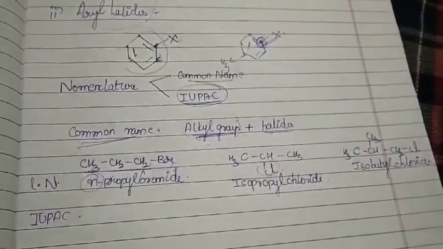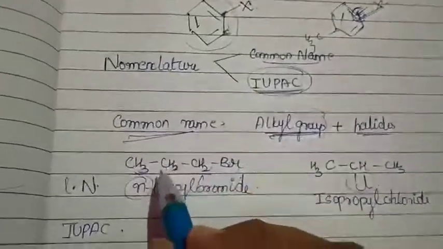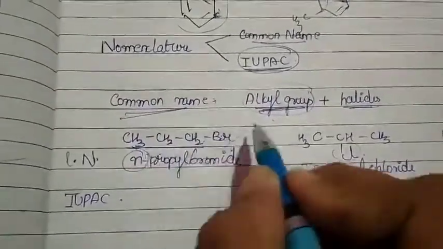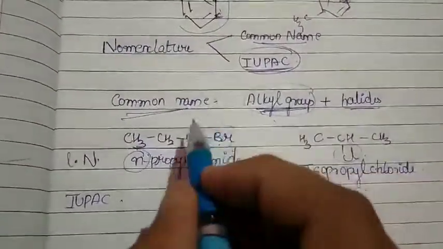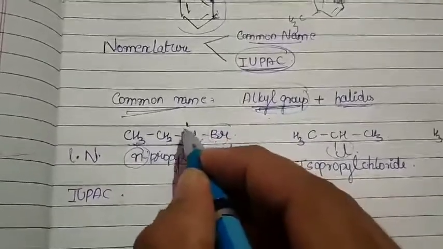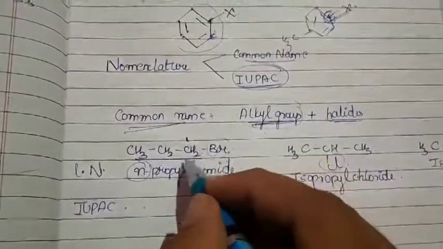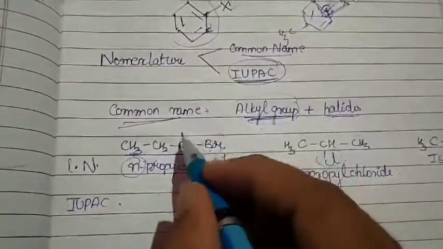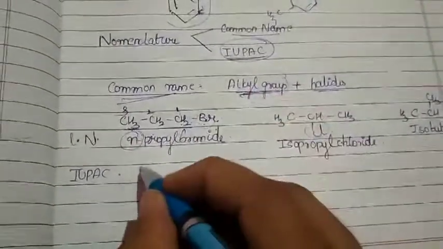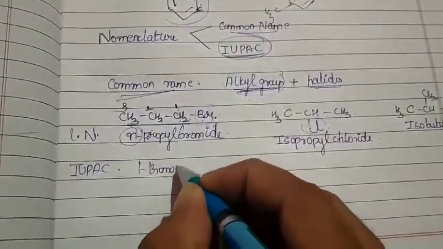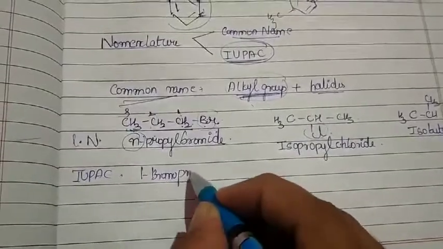Numbering is very much important because it depends on where your substituent groups are present. So if I'm taking my first part, of course, I have to number the carbon atom where my substituent is present. Of course, it is present at the last end, so my numbering starts from here, because the carbon atom attached to the substituent should get the least number. So 1, 2, 3. So how can I write it? Yes, 1 bromo. How many carbon atoms? 1, 2, 3. So 1 bromoprop.